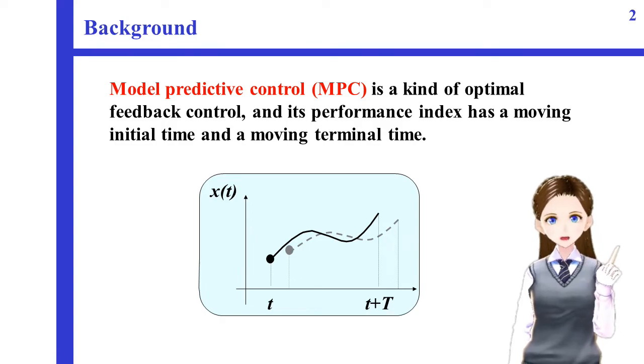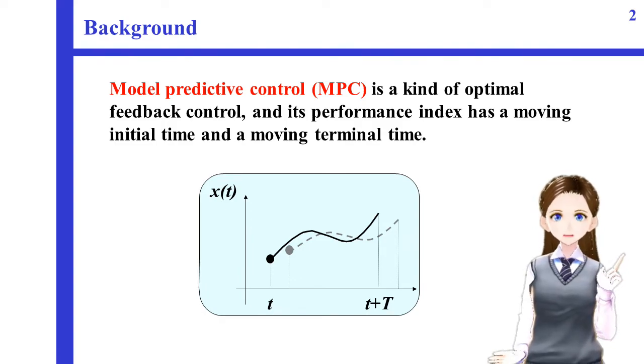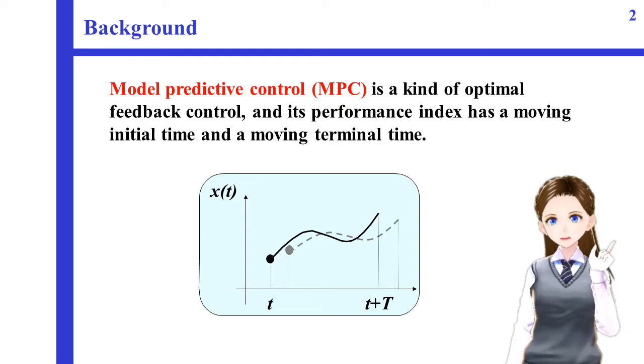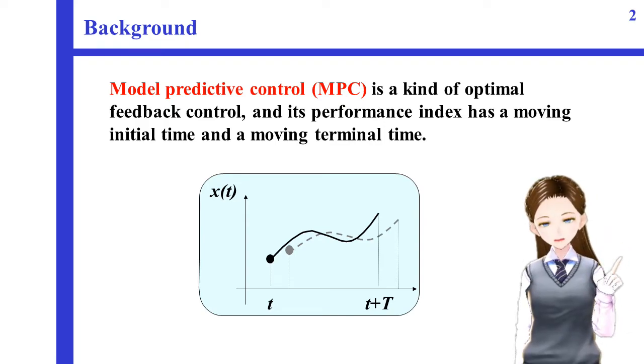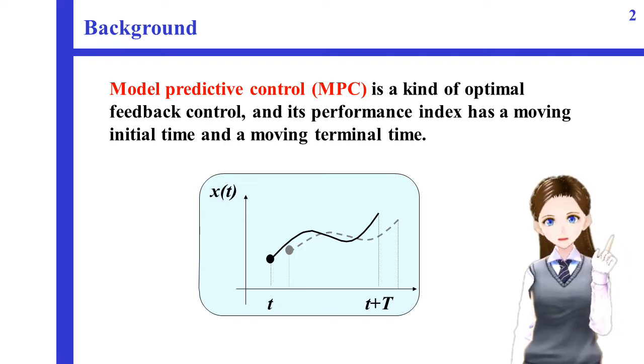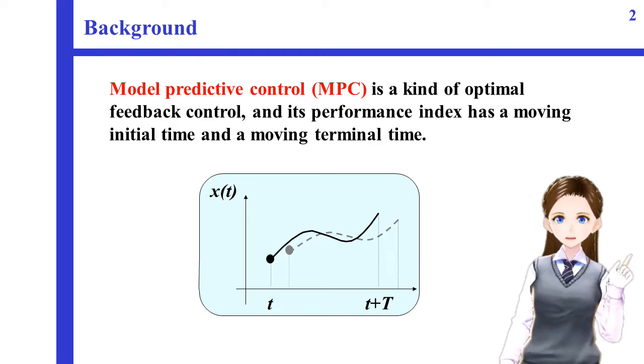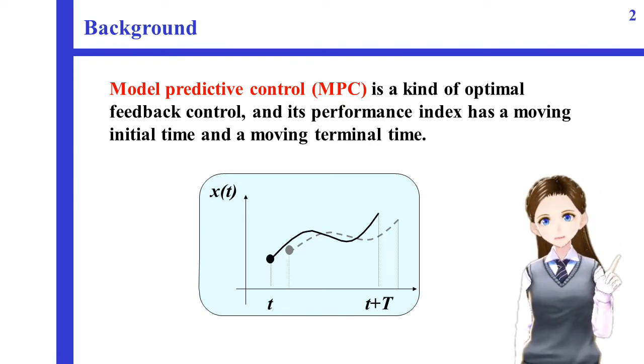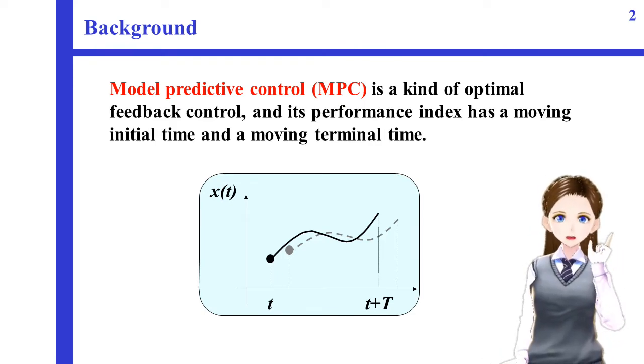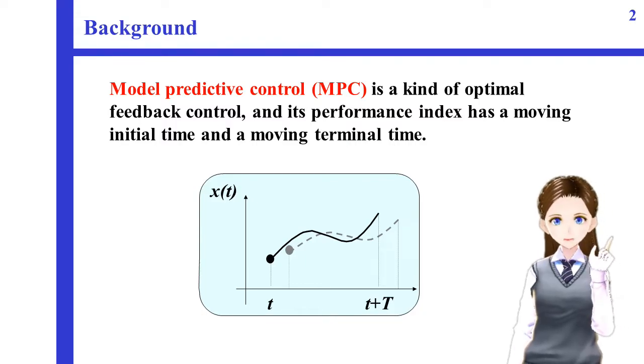The current control input is determined by solving a finite horizon open-loop optimal control problem, using the current state of the system as the initial state. This optimization yields an optimal control input sequence, and the first control input in this sequence is applied to the system at the current time. Moreover, this control procedure is repeated at each sampling time.